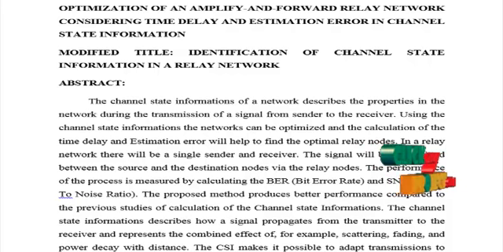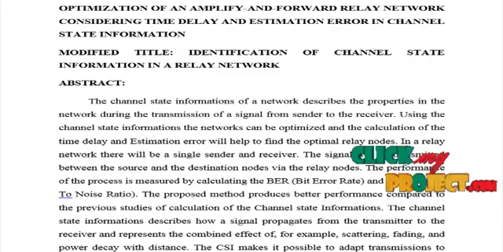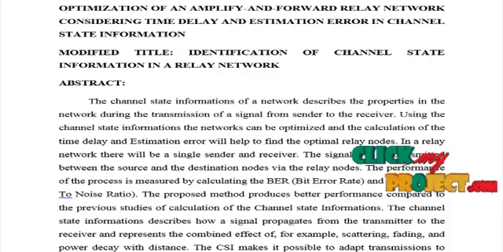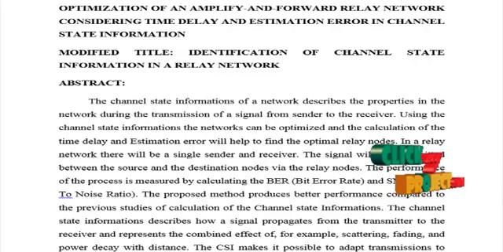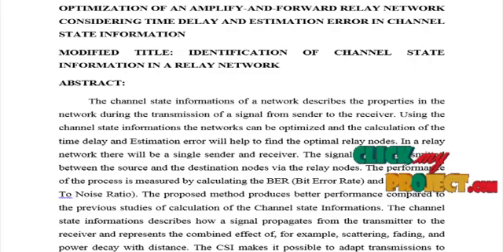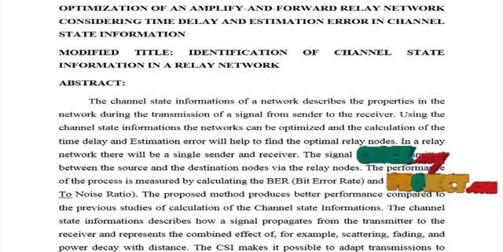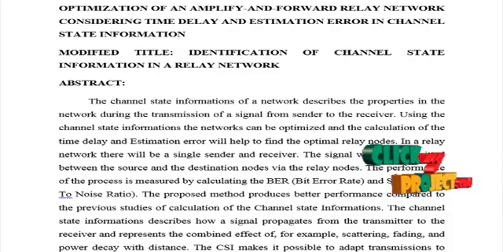Statistical CSI, or long-term CSI, means that a statistical characterization of the channel is known. The description can include, for example, the type of fading distribution, the average channel gain, the line of sight component, and the spatial correlation. As with instantaneous CSI, the information can be used for transmission optimization.